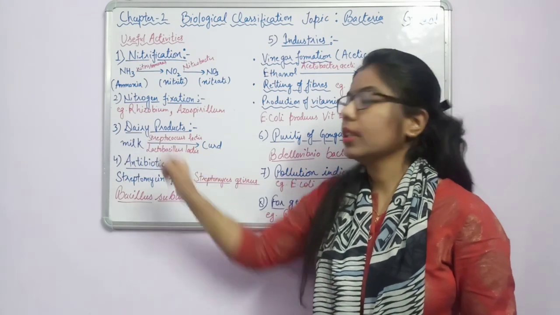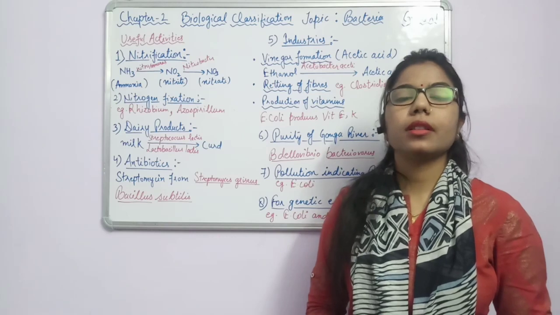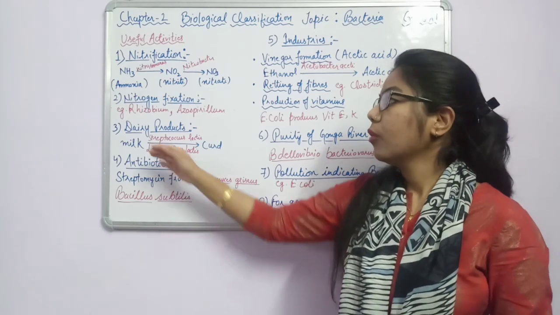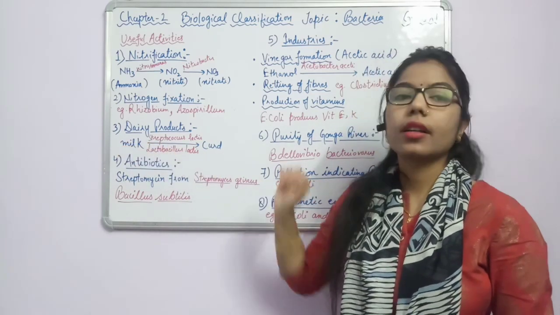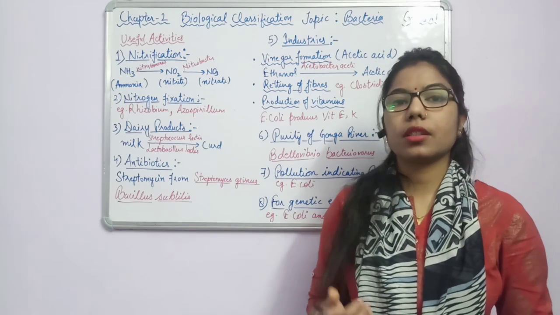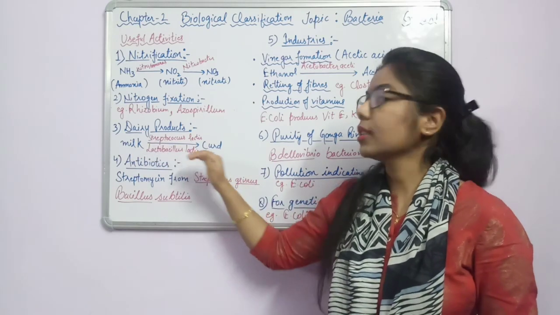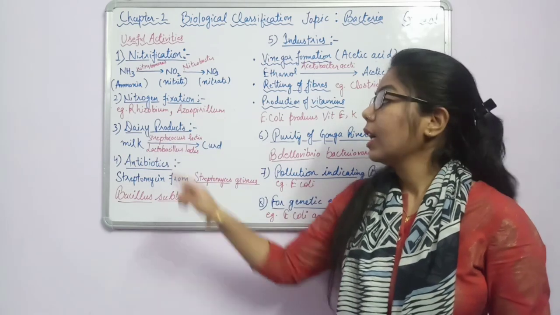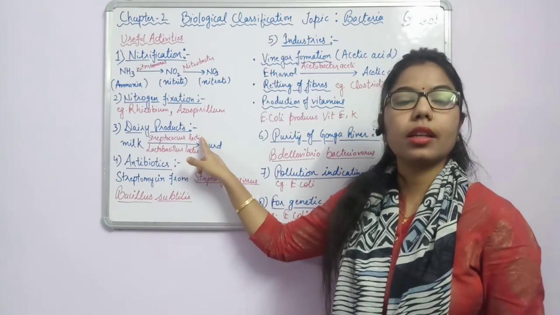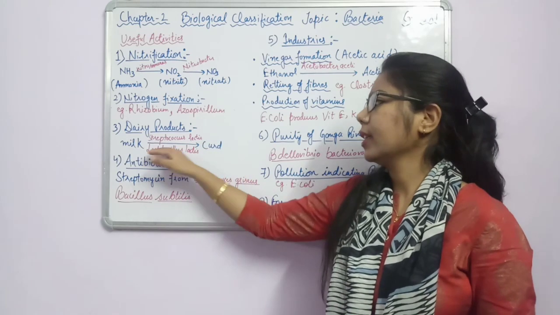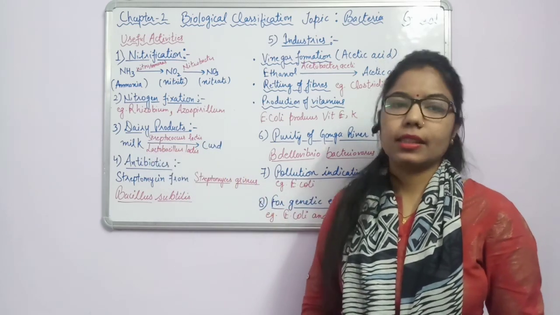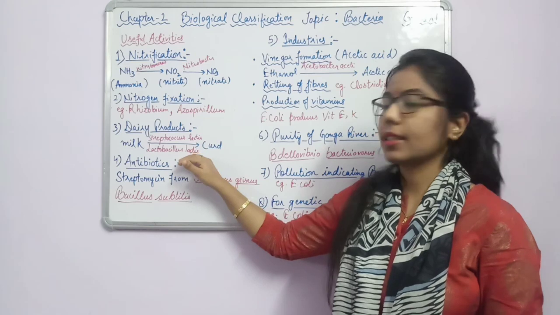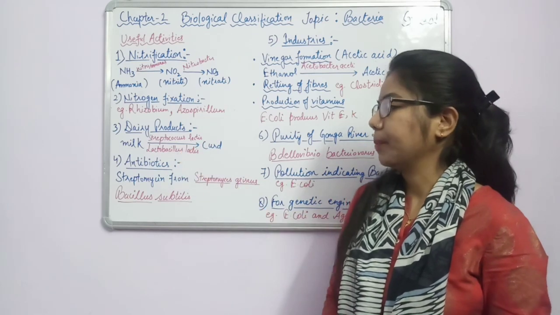Okay, then third one is dairy products. This example you can see in your home also. What happens? Milk changes into curd. So what is that bacteria which is responsible to convert this milk into curd? The example is Streptococcus lactis, and we know that lactis is related to what? Something milk. And the example, Lactobacillus lactis. Fine. So this is again an example of bacteria.